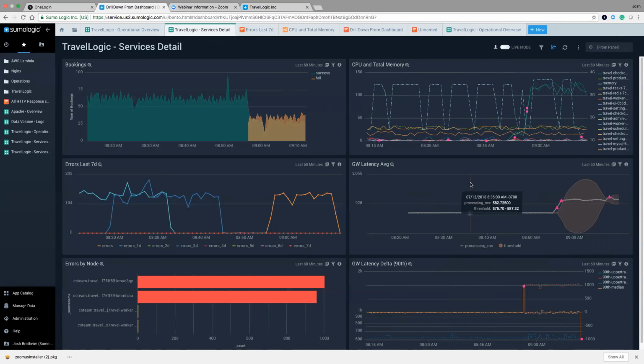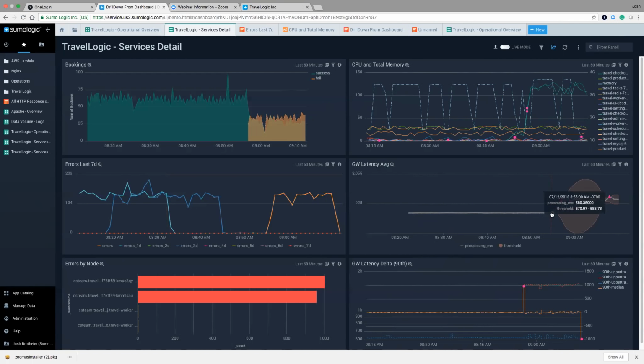If I go over here and look at gateway latency, what I have here is essentially a threshold and an outlier graph that's showing me information. And so what I'm able to interpret from this is our gateway latency was determined to be within a certain threshold range. And as long as it's in that range, it would be considered to be flat, which is good, so that things were humming along as they should be.